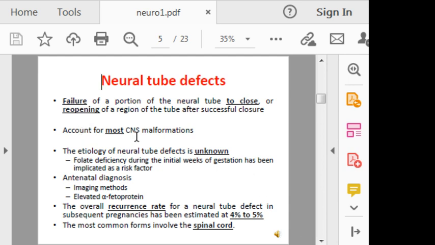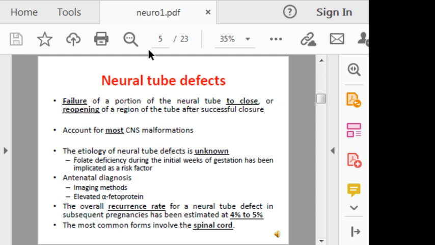It accounts for most of CNS malformations, and the etiology is unknown. Folate deficiency has been considered as one of the major risk factors for the development of neural tube defects.